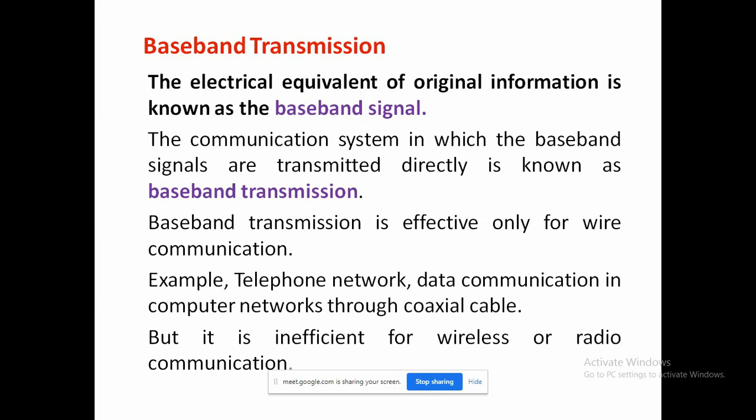Now, what is baseband transmission? Baseband transmission is nothing but the information or the input signal to a communication system.